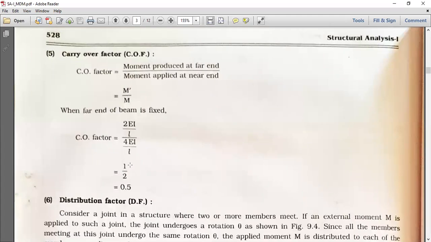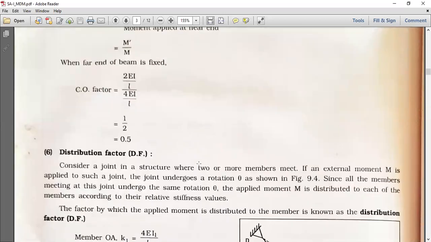Now carryover factor, called COF. Moment produced at far end divided by moment applied at near end, M dash by M. When far end of beam is fixed, carryover factor is equal to 2EI by L divided by 4EI by L. Simplified, we get carryover factor as 0.5.